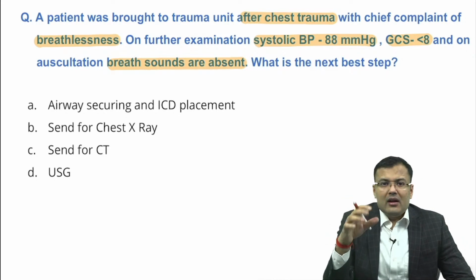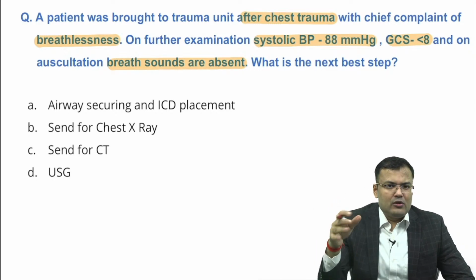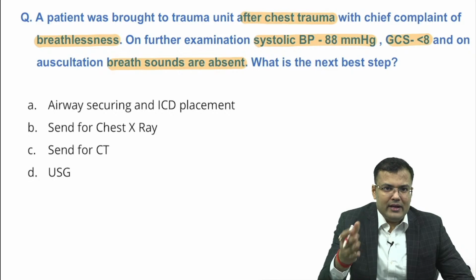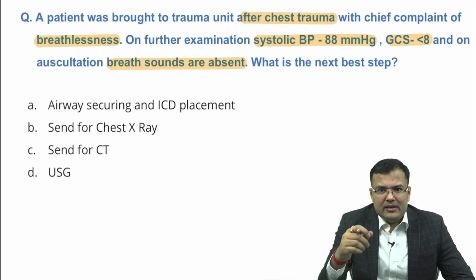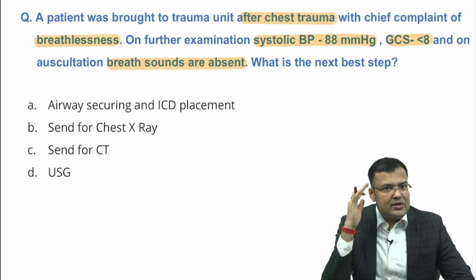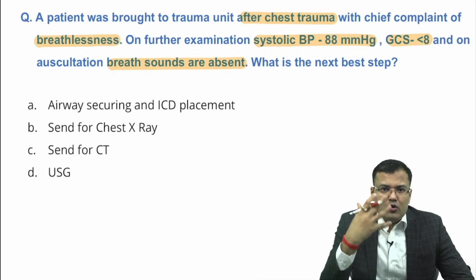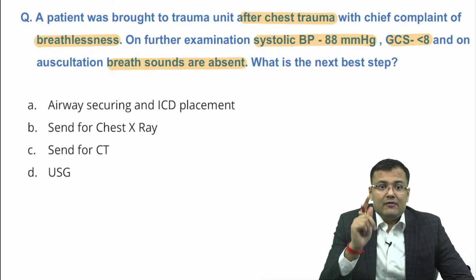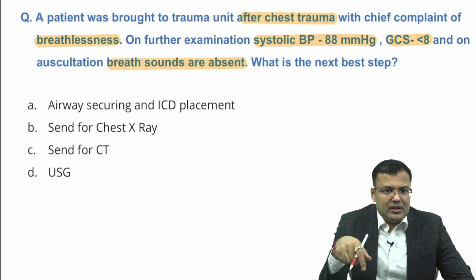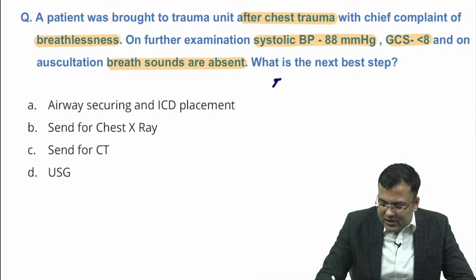Let me tell you. What are the components of primary survey? We follow A, B, C, D, E. So, it is cervical spine protection followed by airway, breathing, circulation, disability and exposure. In airway, we do airway maintenance after cervical spine protection. Any patient who is not able to speak, or is having maxillofacial trauma, noisy breathing, or GCS less than 8, first secure the airway. This patient is having absent breath sounds, breathlessness, low BP. It means chances are that the patient is having tension pneumothorax.